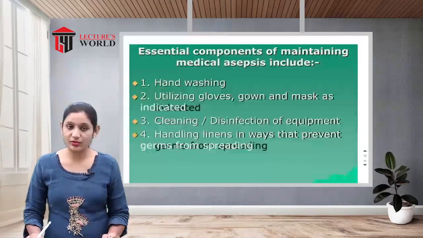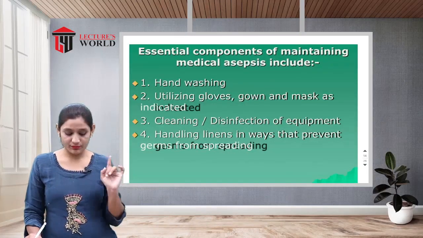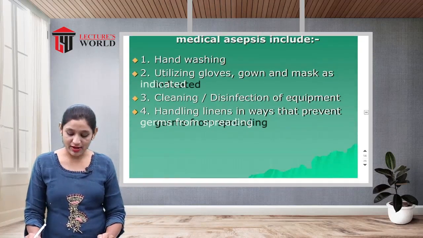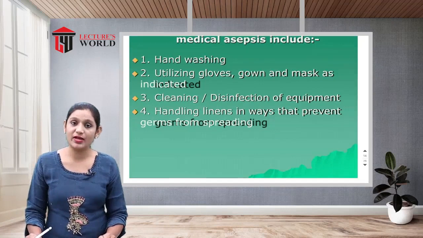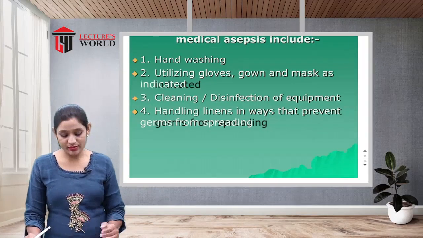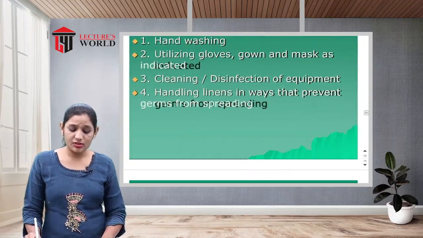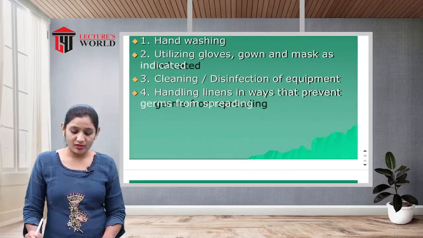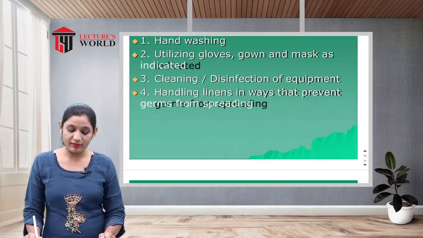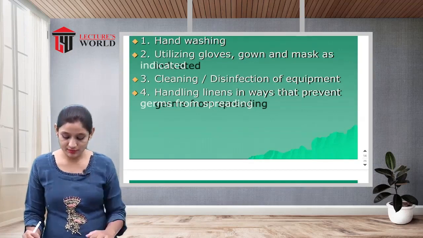Third, cleaning or disinfection of equipment. Fourth, handling linen in ways that prevent germs from spreading infections.